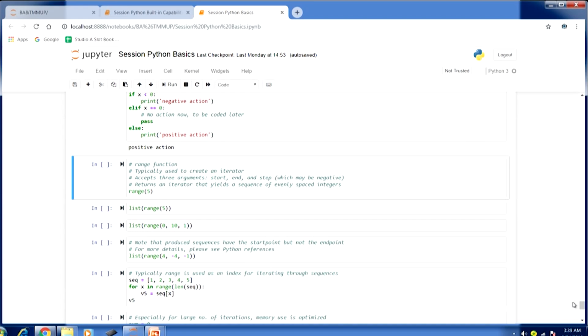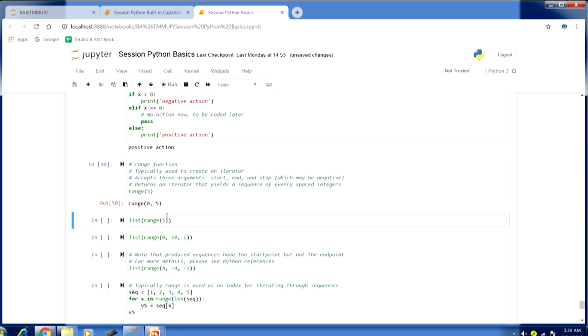Typically this function accepts 3 arguments: start, end and step. We indicate which value we would like to start from, then the end, and how we would like to step. The step might also be negative. After we run this, it will return an iterator that will yield a sequence of evenly spaced integers. So, it is going to return us evenly spaced integers. Let us run range 5. Here you can see I have just passed one argument. This is one way to call this function.